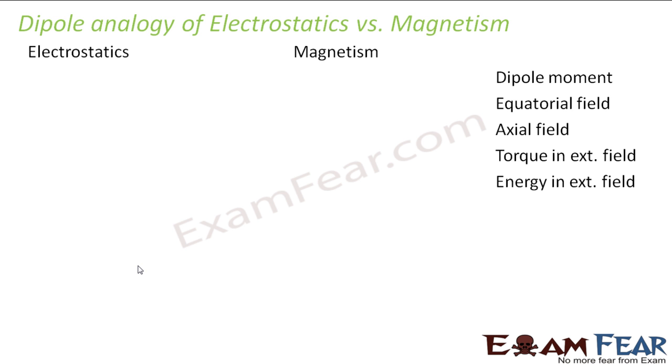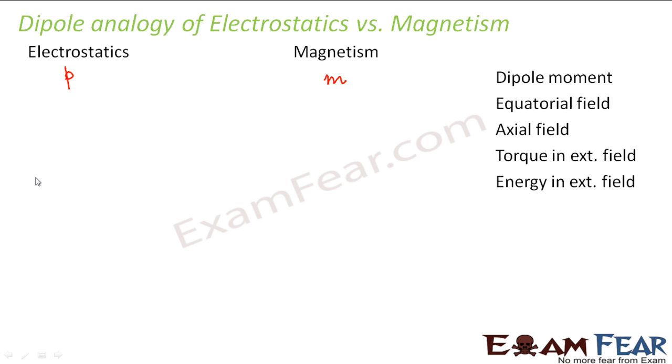For example, when I talk about dipole moment in electrostatics, it means electric dipole moment, which we denote by P. When I talk about dipole moment in magnetism, I mean magnetic dipole moment, which is M. Here you have the electric dipole moment, and here you have the magnetic dipole moment, which we generally call magnetic moment instead of magnetic dipole moment.